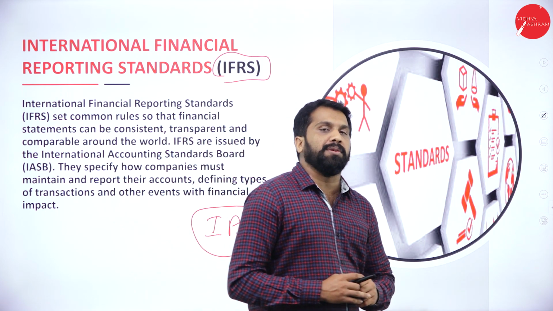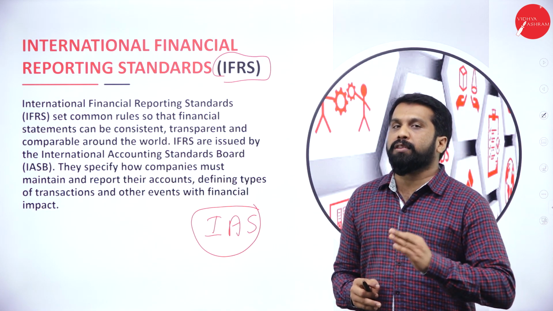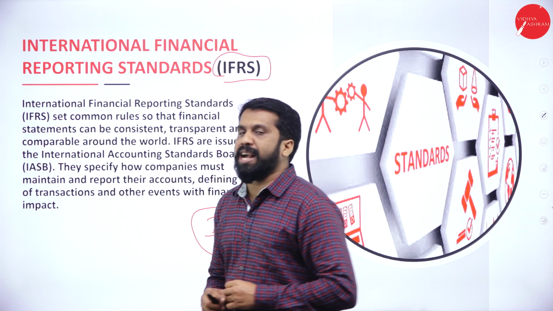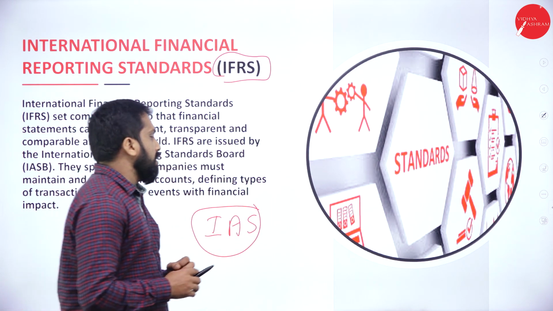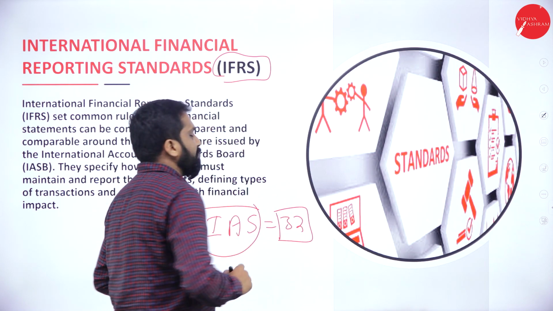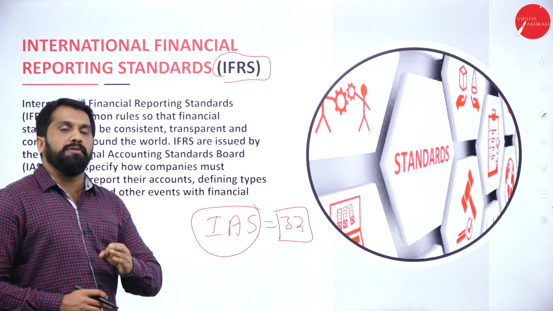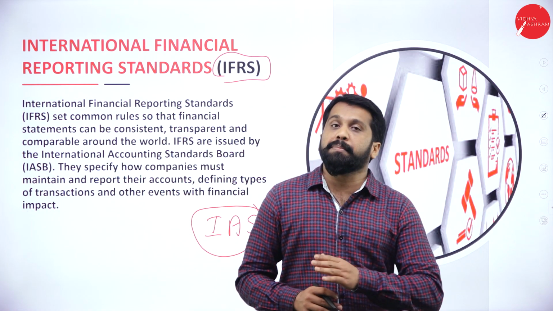Now, how many accounting standards are there? Like IFRS, which has 40 plus, how many accounting standards do you have? Right now, you have 32 accounting standards. If you Google it, it may change.